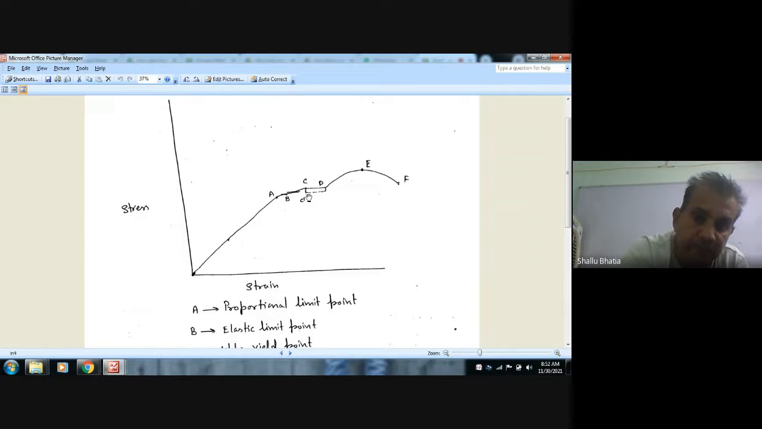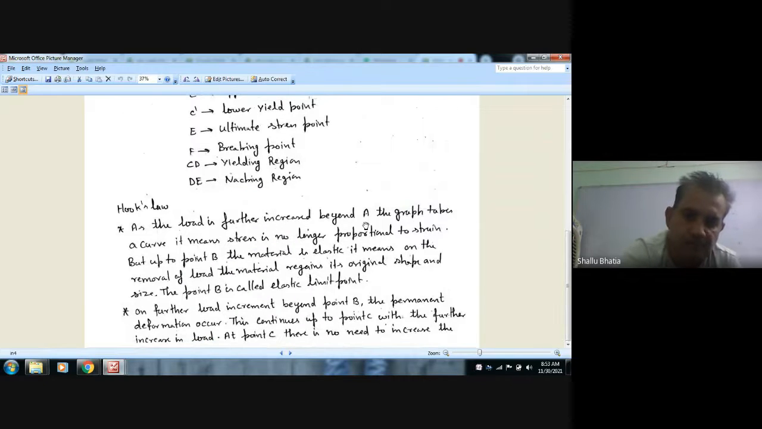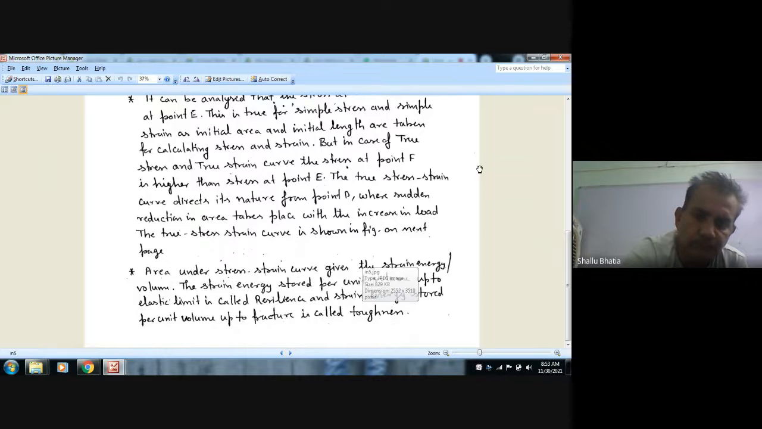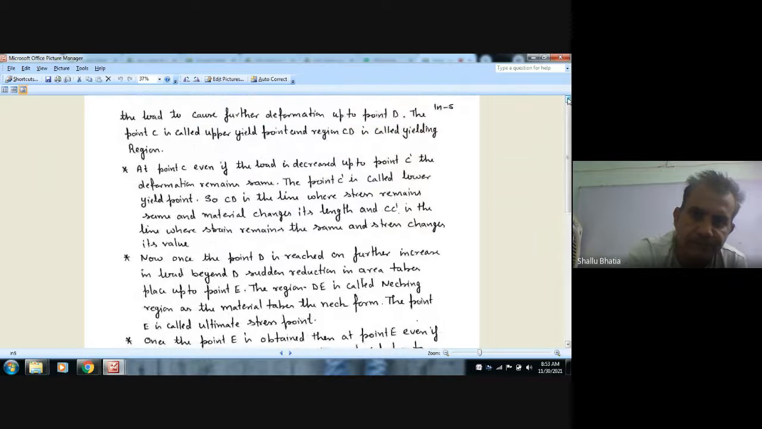If we decrease the load further, beyond point C dash, the strain will not remain the same. It will start decreasing, and the material will follow this path. So this region CD is called yielding region. The point C is called upper yield point and CD is called yielding region.